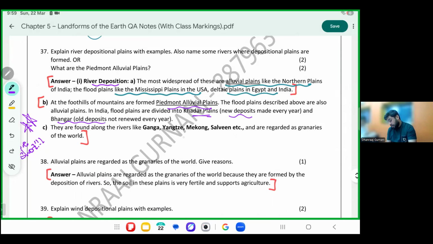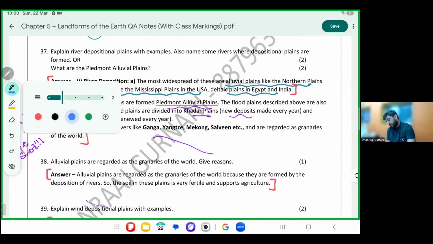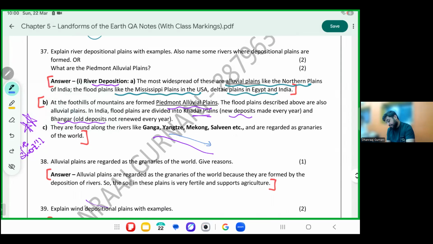So please write, or you can draw when the river is coming down. When the river comes down, what does it carry with itself? I'll explain it again. When the river comes down, this is called alluvial soil. They bring down alluvial soil, resulting in the formation of alluvial plains.